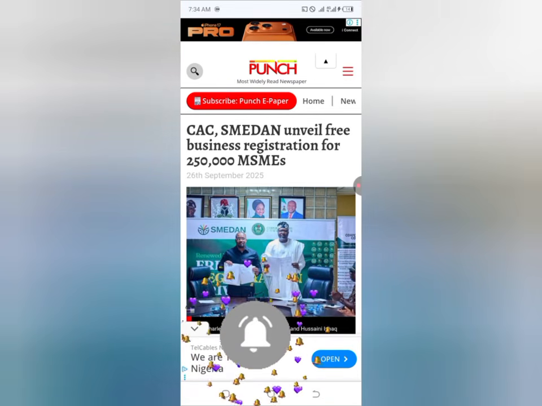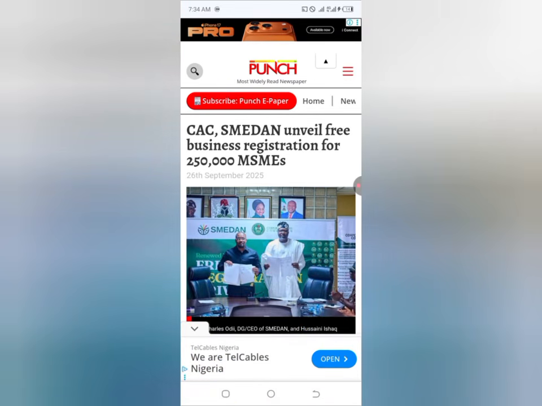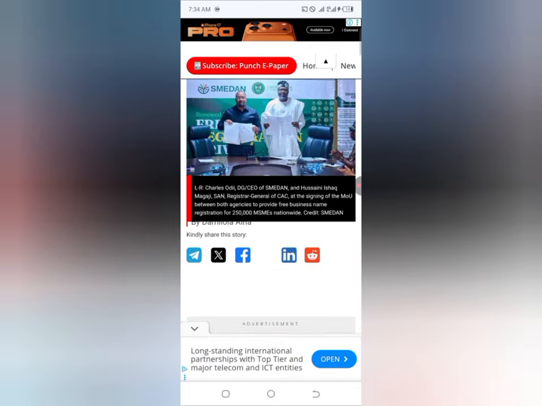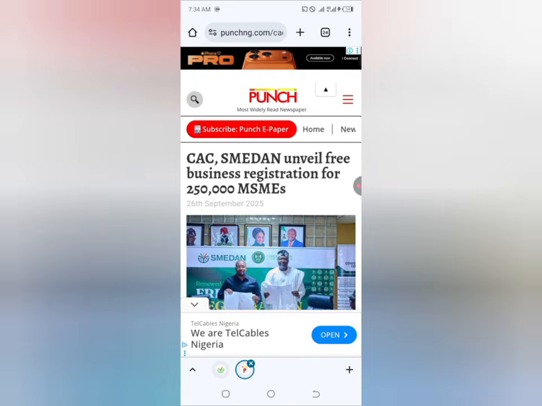and with this, they are going to register about 250,000 small and medium enterprises. So if your business falls around that category, you are going to be able to register with SMEDAN and also have your CAC certificates. This is from the federal government, and CAC has announced it and SMEDAN has announced it. So if you want to be a partaker, make sure you watch this video from the beginning to the end.